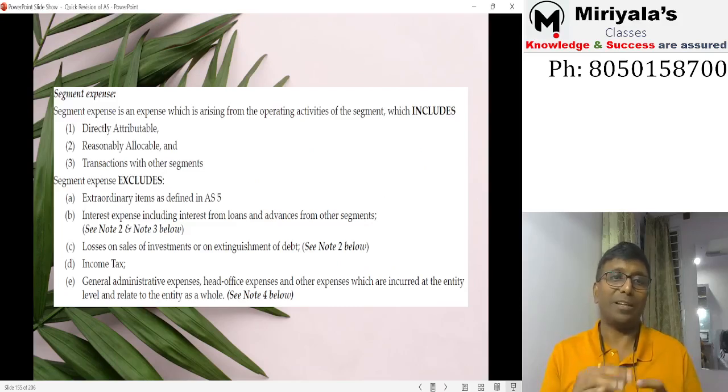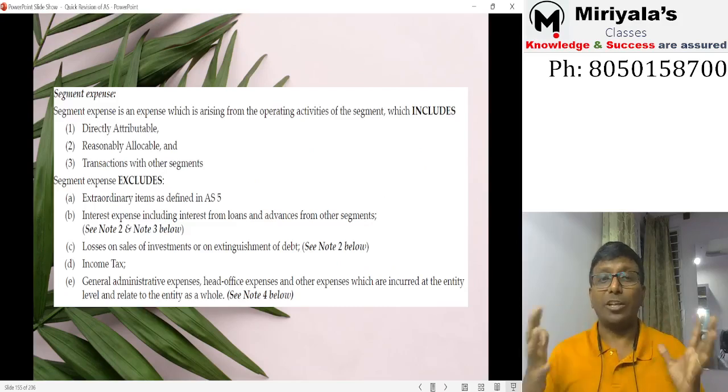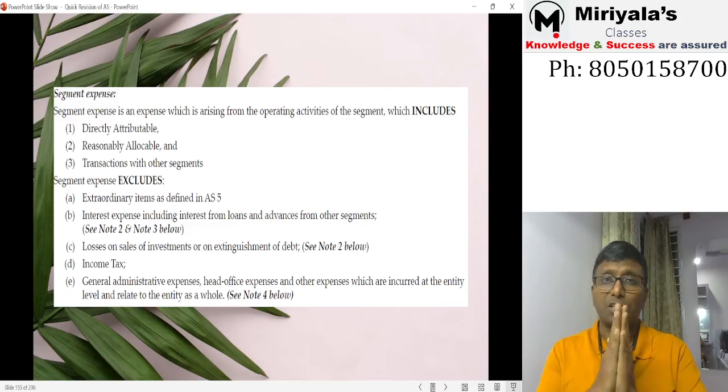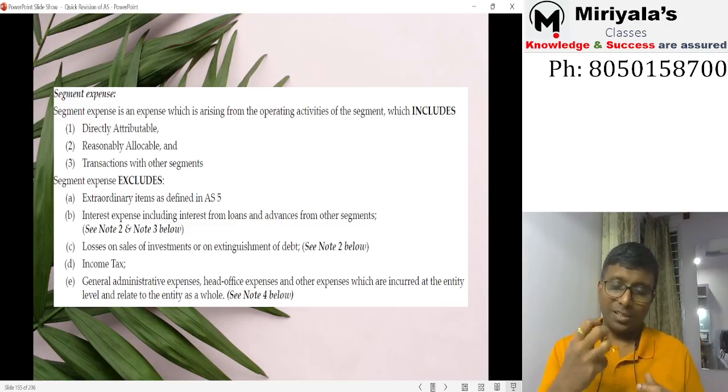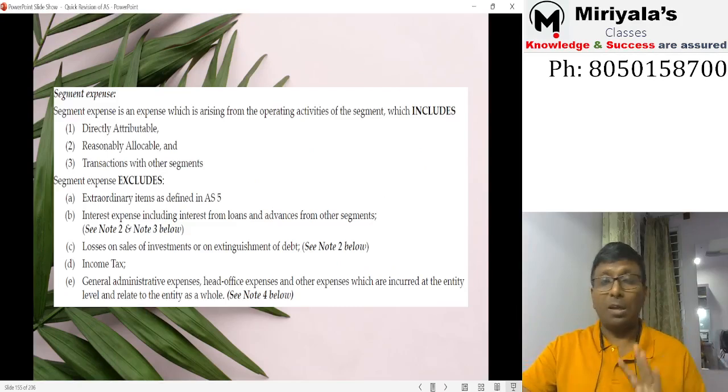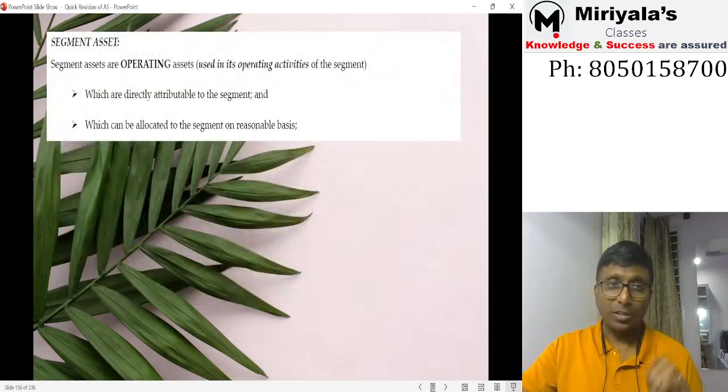Any general administration expenditure, basically head office expenditure, should not be linked to any segment, because the head office will continue even if one segment or line of business is closed. That may be allocable, but you should not allocate it, because those are administrative expenses.